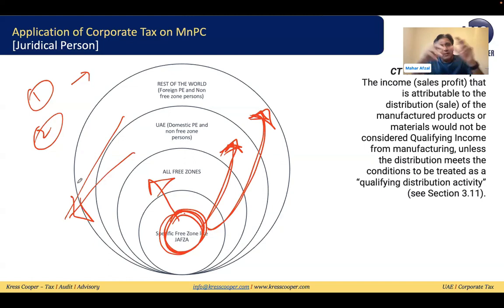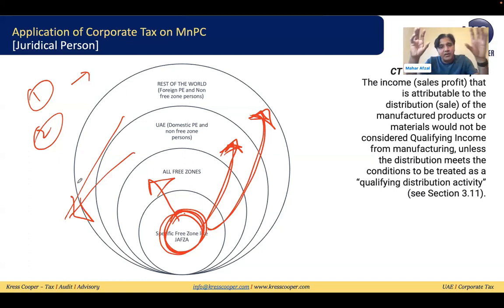For the mainland entity, as I discussed, there is no 0% qualifying income. All their income will be subject to corporate tax. For the companies which are in the free zone but not qualifying as a qualifying free zone person, the treatment is the same. There is no qualifying income; all their income will be subject to tax, up to 375,000 at 0%, beyond that 9%.